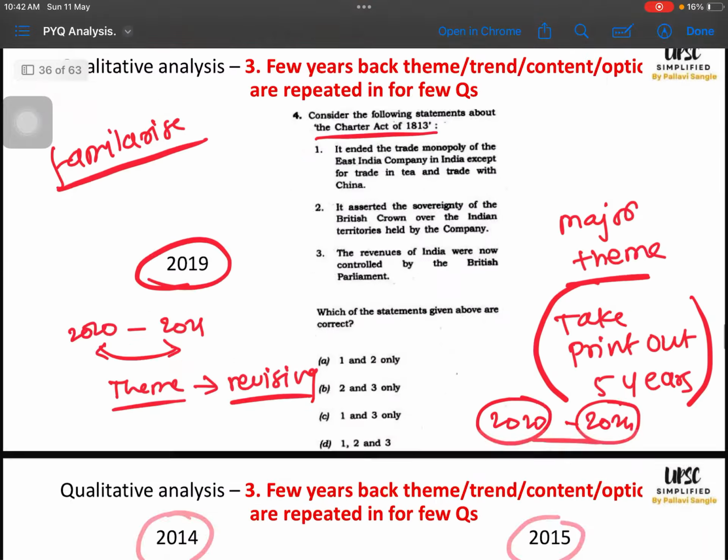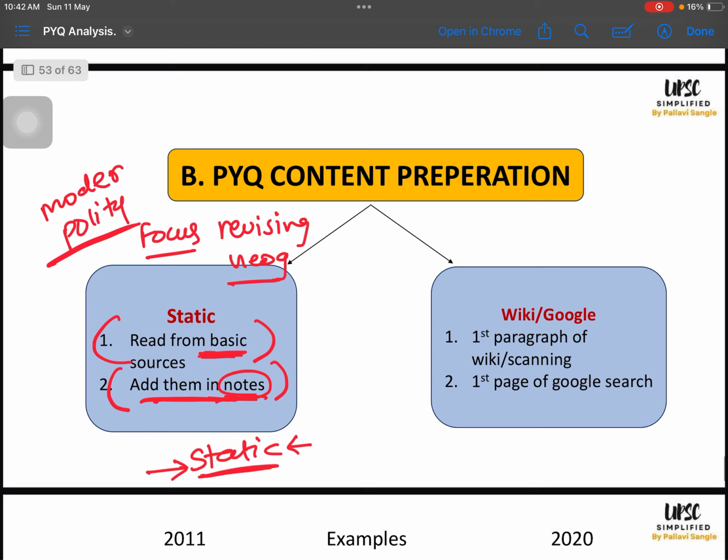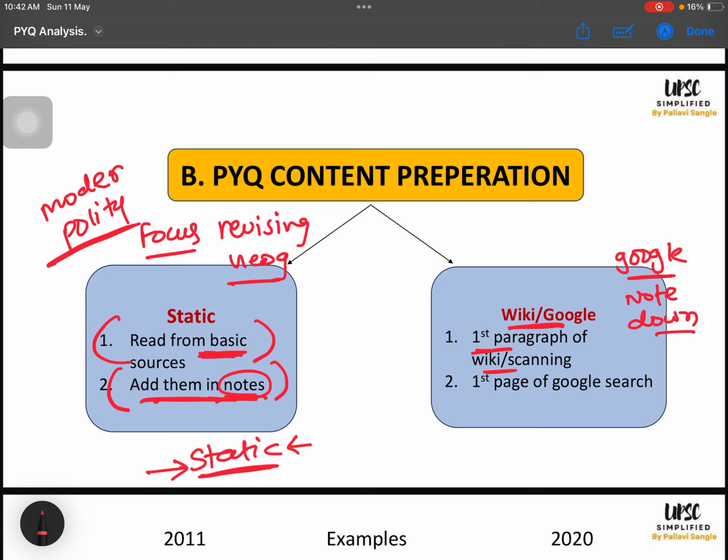Next, in preparation we have the current affairs part. This means things which are not covered in our static sources. So I will always Google that keyword. I will always scan the Wikipedia first paragraph or the Wikipedia page, and I will just note down a few important things. So for static, you don't need to make exclusive notes. For statics, no notes making. I used to do this, because it is anyways there in your revision.